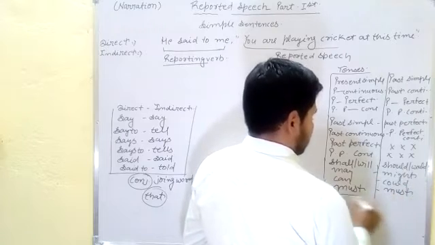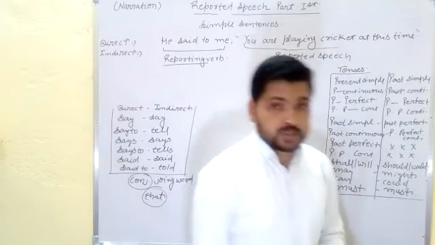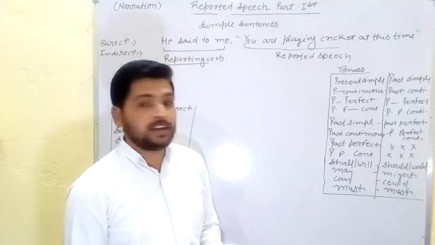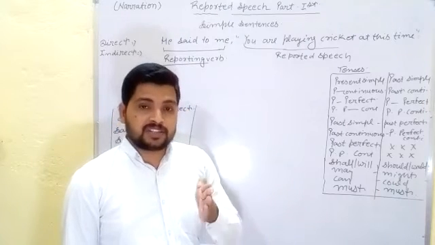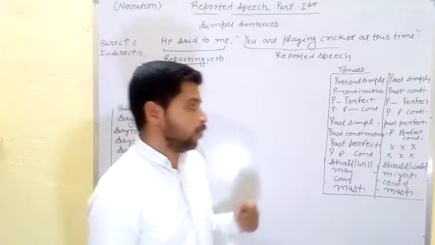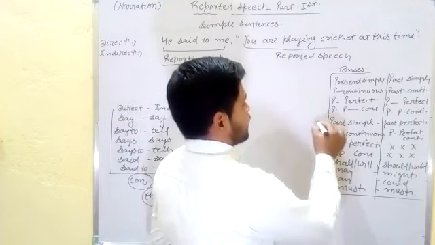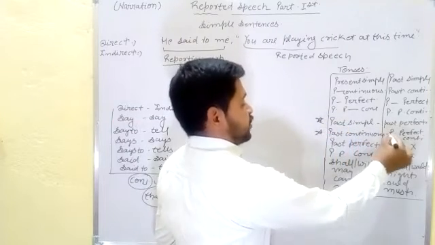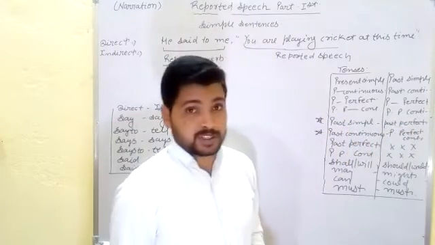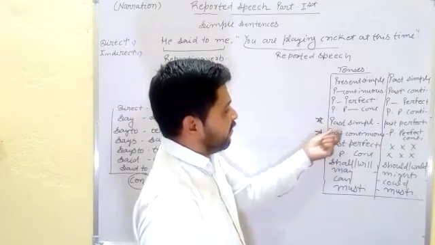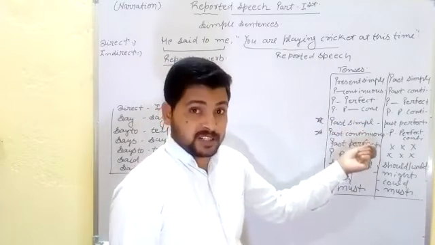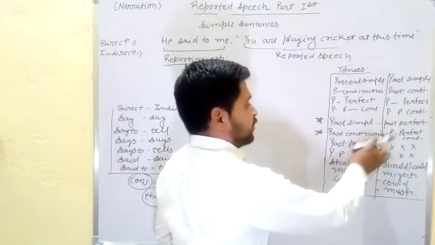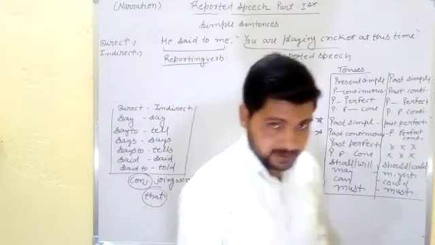The same modals we find here. So students, the total tenses are 12. Now we change only 8 tenses when we change any sentence from direct to indirect. And the most important thing here: past simple changes into past perfect and past continuous changes into past perfect continuous. Mostly students forget where we change past simple. So past simple changes into past perfect and past continuous changes into past perfect continuous.